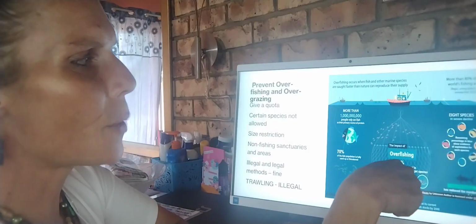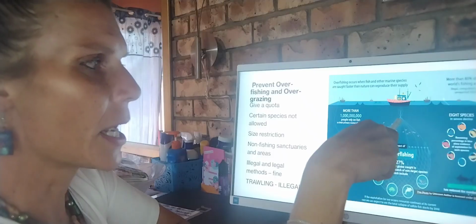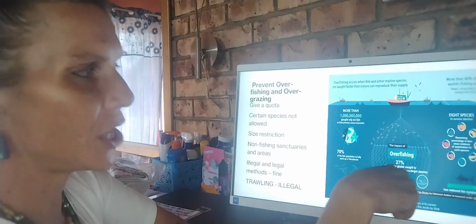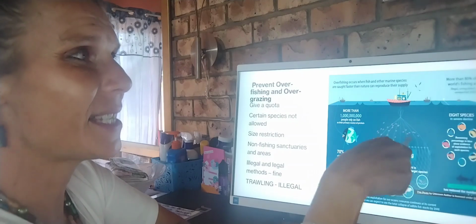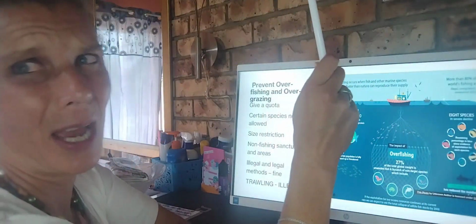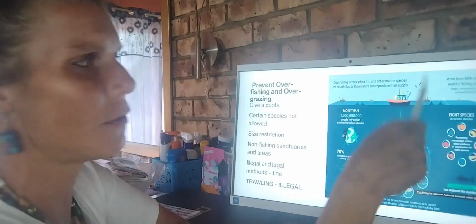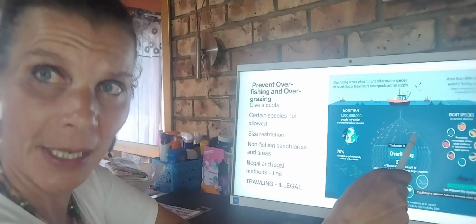So if you can see here, overfishing impacts 27% of the global fish and marine ecosystem. And what is the main cause of overfishing and illegal fishing? It is trawling. Can you see that? Alright.